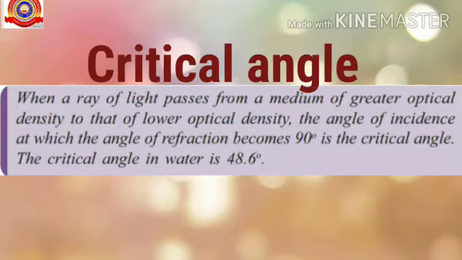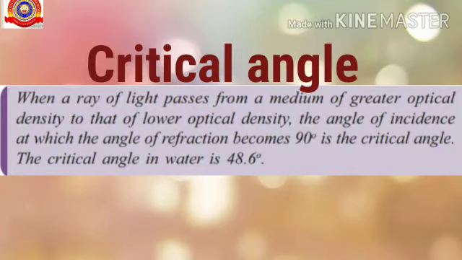When a ray of light passes from a medium of greater optical density to a lower optical density, the angle of incidence at which the angle of refraction becomes 90 degree. And this angle of incidence is the critical angle. The critical angle in water is 48.6 degree, and the critical angle of glass is 42 degree.